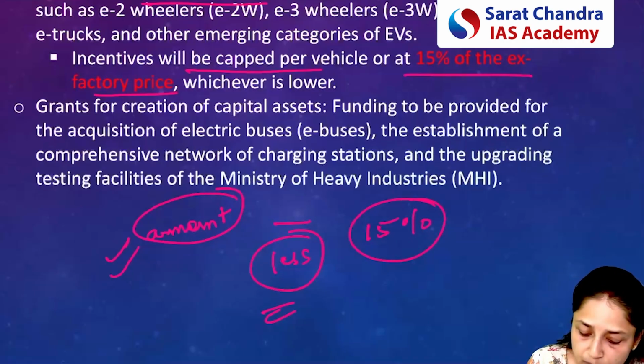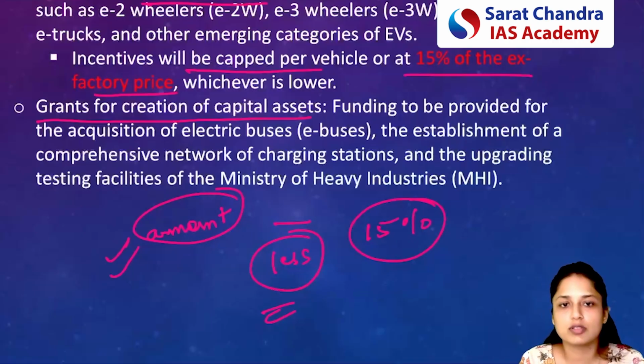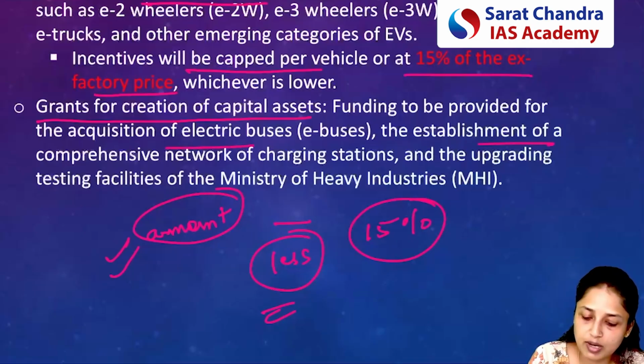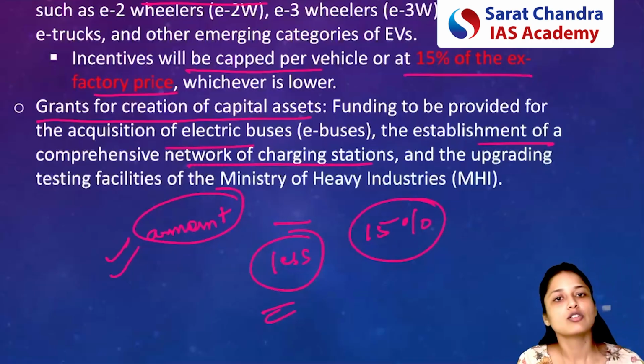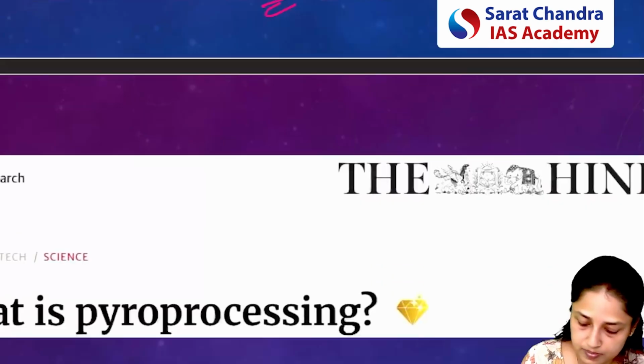Now, grants will be provided for the creation of capital assets also. Capital assets, for example, acquisition of e-buses or the establishment of network of charging stations. So for the creation of all these assets also, grants will be provided.